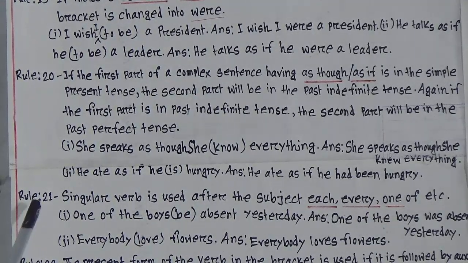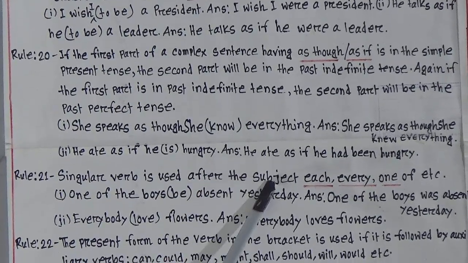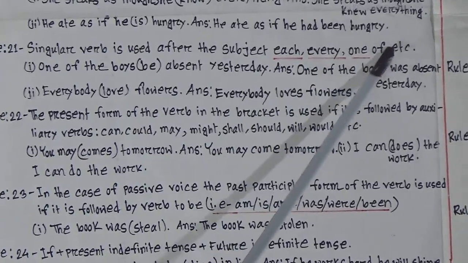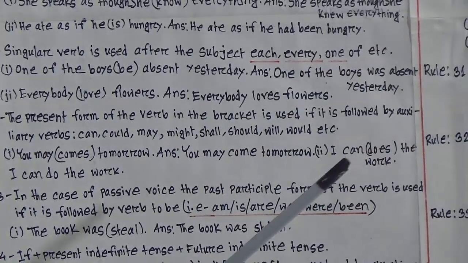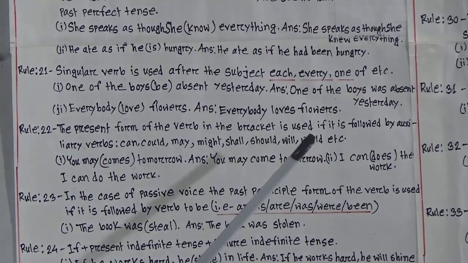Now, rule number 21. Singular verb is used after the subject each, every, one of the, etc. So, look, each, every, one of the, that means after this we will use the singular verb.